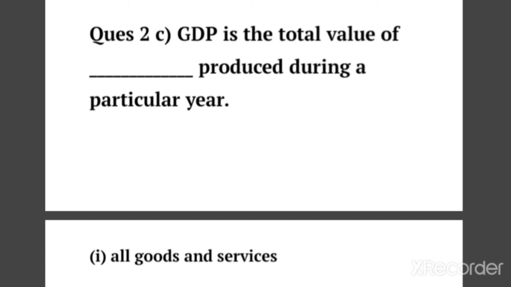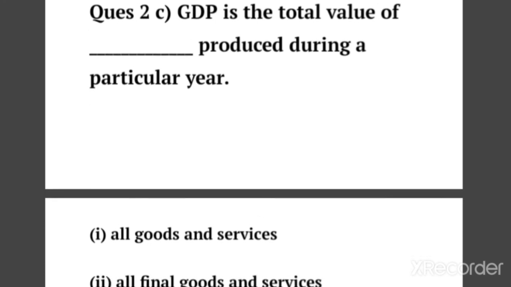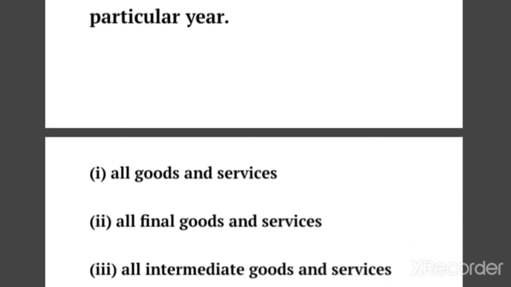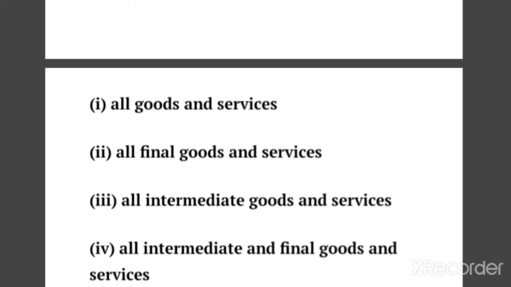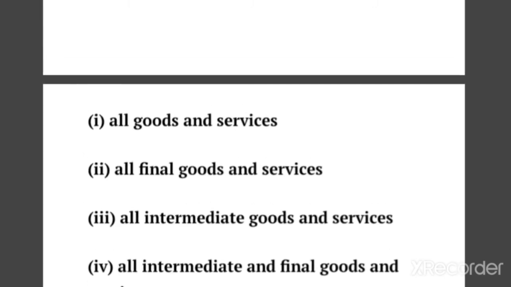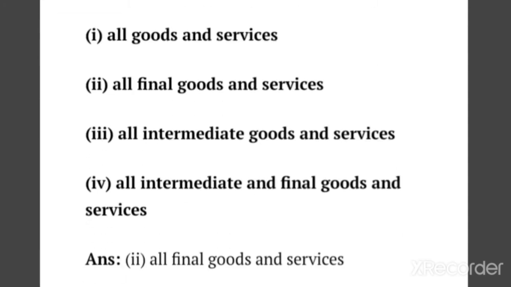What is the total value of which GDP is considered? So the correct option is option number 2, all final goods and services. So GDP is the total value of all final goods and services produced during a particular year. So now you get to know how we measure GDP.